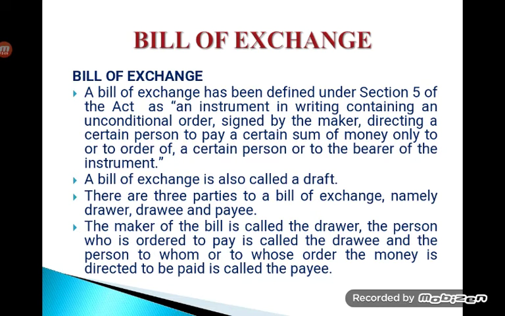Let me explain this with an illustration. Suppose a seller sells a stock of commodity to a buyer. After buying the stock, the value of the products he is purchasing will be mentioned in the bill, and he states that he is going to make the payment on or before a certain time period. In India, a 90-day bill of exchange is more common, where he buys a time of 90 days to make the payment, and he has to sign.